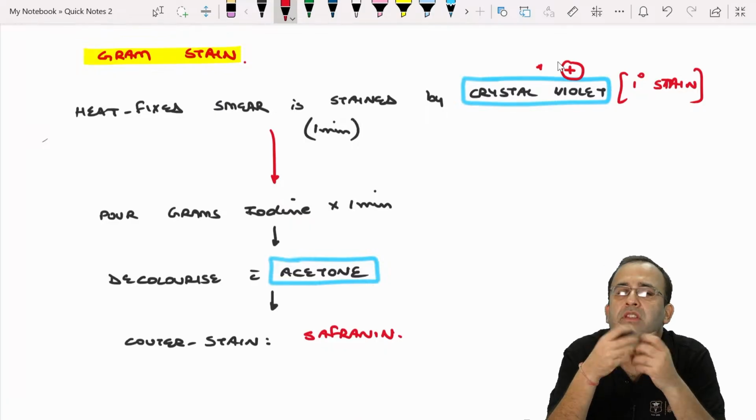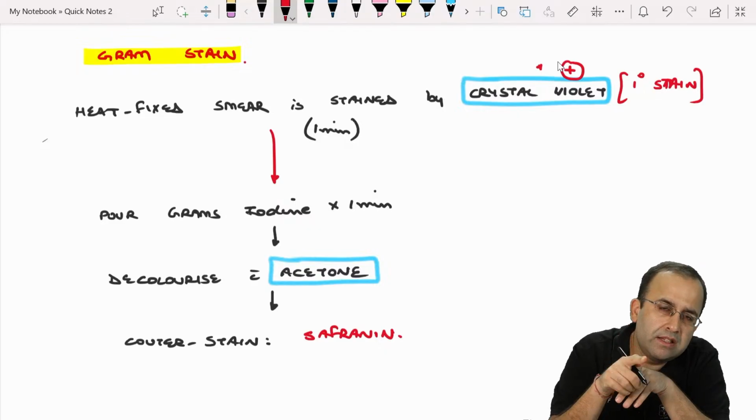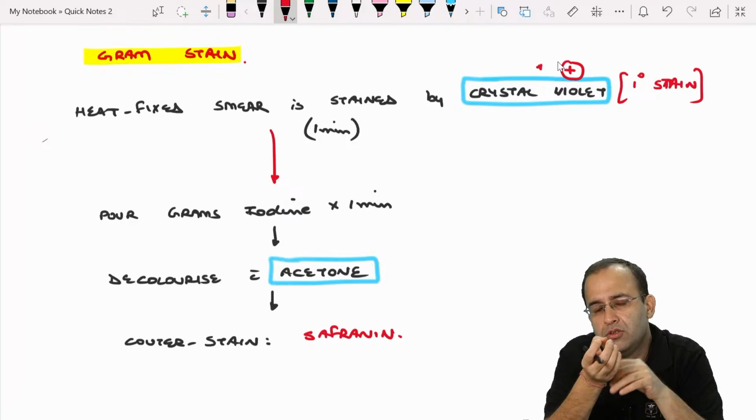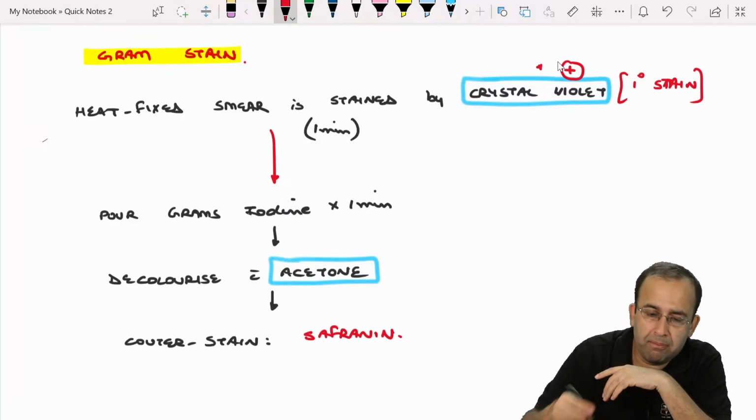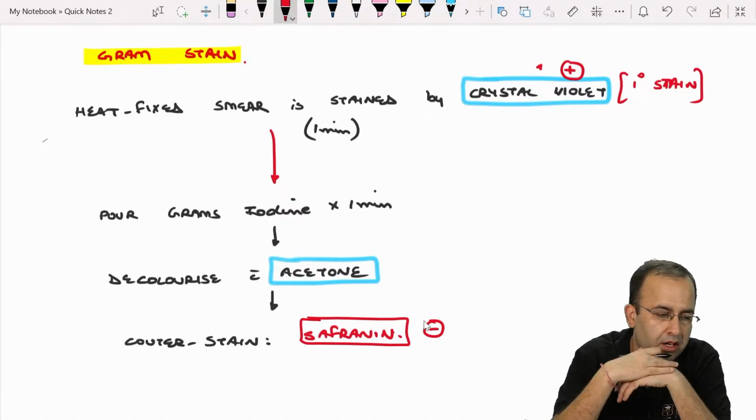That means it will have a thick cell wall. Versus if the organism has a thin cell wall, meaning it will get decolorized with acetone. So in that case, the organism will be gram negative. So it will be red in color because it will take the counter stain saffron.